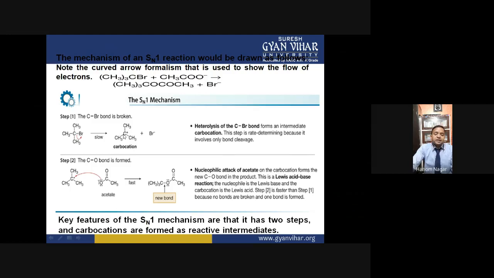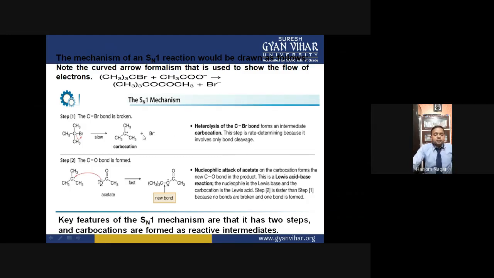Since three methyl groups are attached to this carbon, this is called a tertiary carbocation, and the species is called a tertiary carbocation.